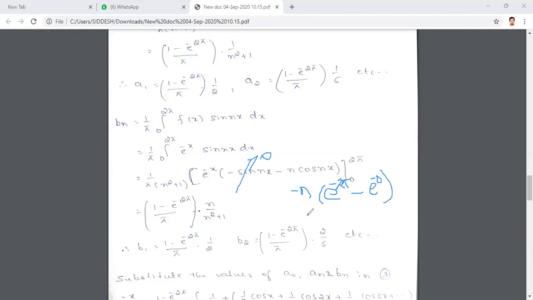Cos 0 is 1. If you take the negative sign outside, it will become 1 minus e power minus 2 pi by n square plus 1. You also have to multiply by n, which is outside. Split the n term to one side, then it will become 1 minus e power minus 2 pi by pi into n by n square plus 1. Is it clear? Are there any doubts?